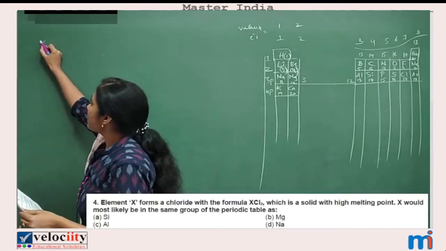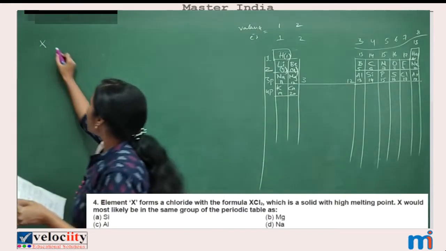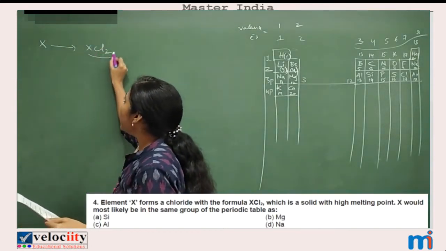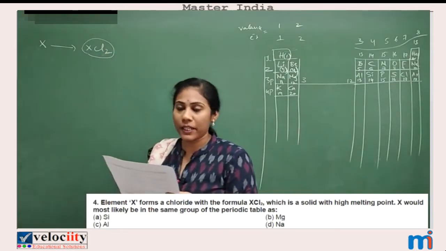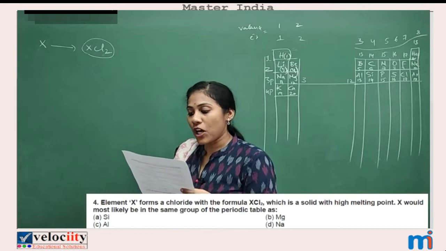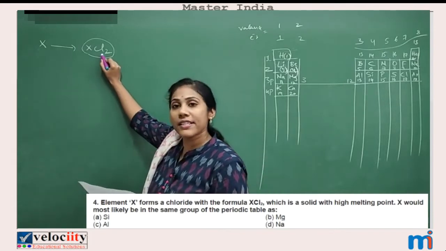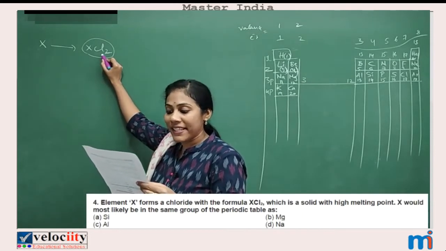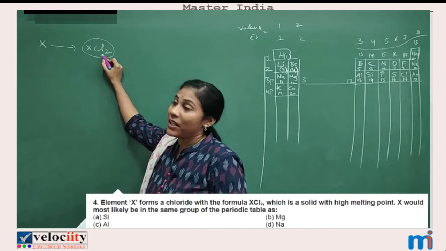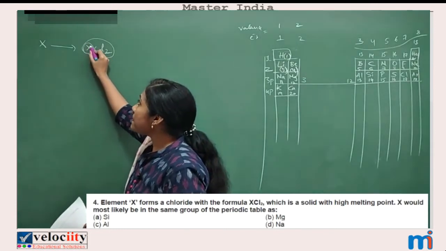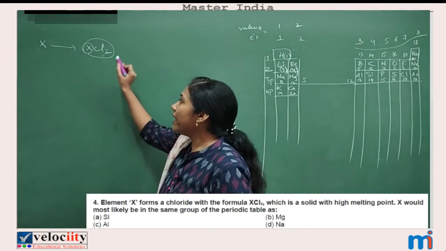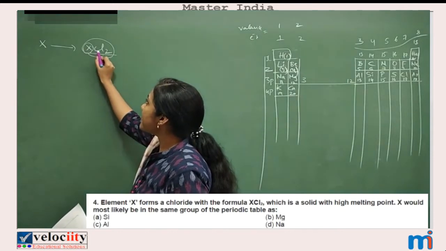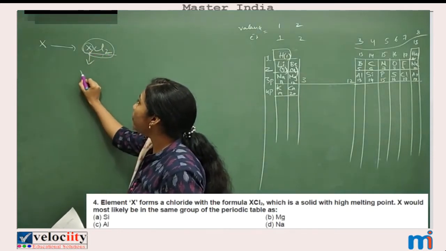An element X forms a chloride with the formula XCl2. So when it combines with chlorine, you get a compound of the XCl2 type, which is a solid with high melting point. X would most likely be in the same group of the periodic table as... They are just asking in which group X comes. So let us find out what this X may be. You see the compound XCl2, that means we can get some clue.